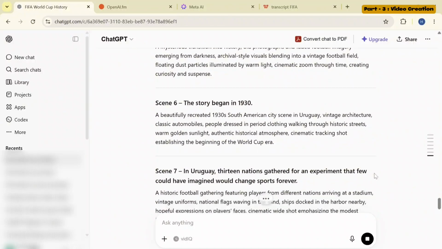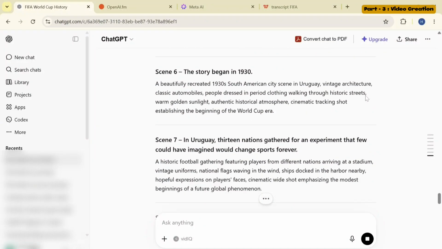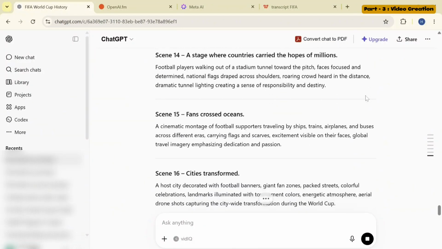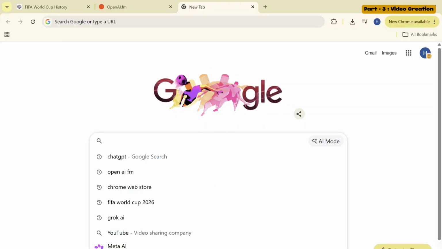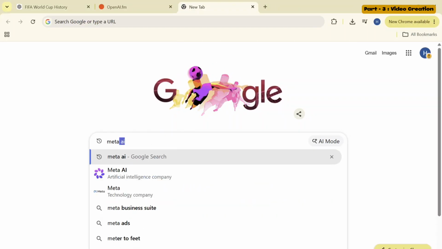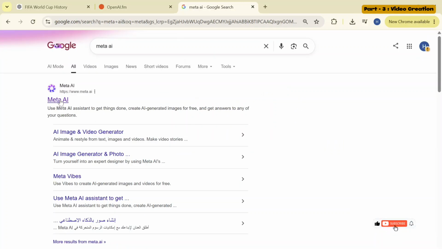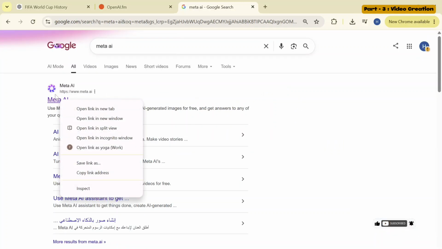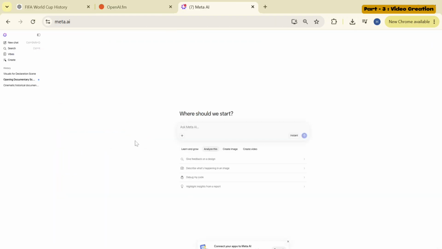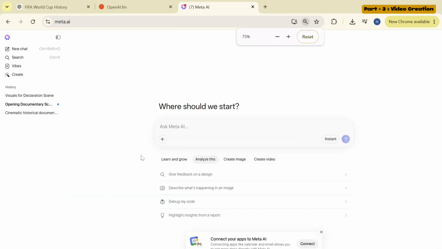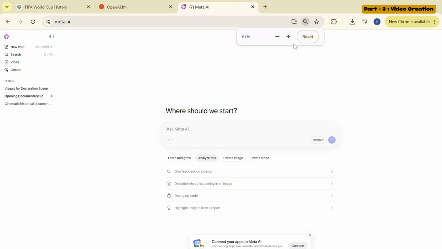Now, we will create videos using these prompts one by one with the help of an AI tool, which is also completely free. So, open a new browser tab and search for Meta AI. Open the first result that appears on the screen. But if you directly create and download the video from Meta AI, it will show the watermark on downloaded videos. Therefore, to download the videos without a watermark, we will also need to install its Chrome extension.